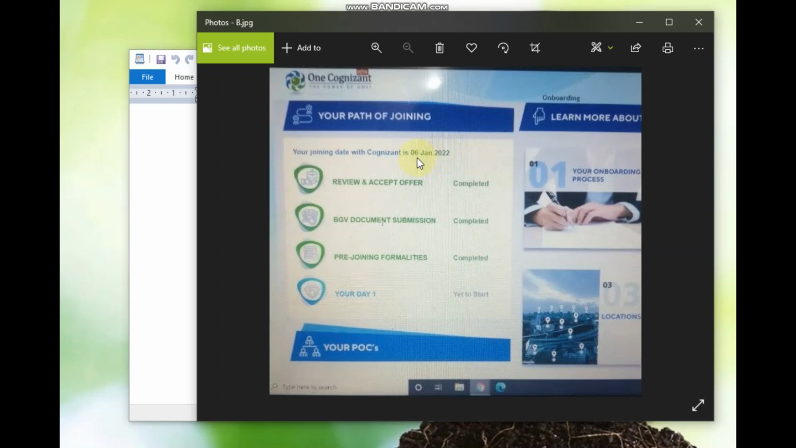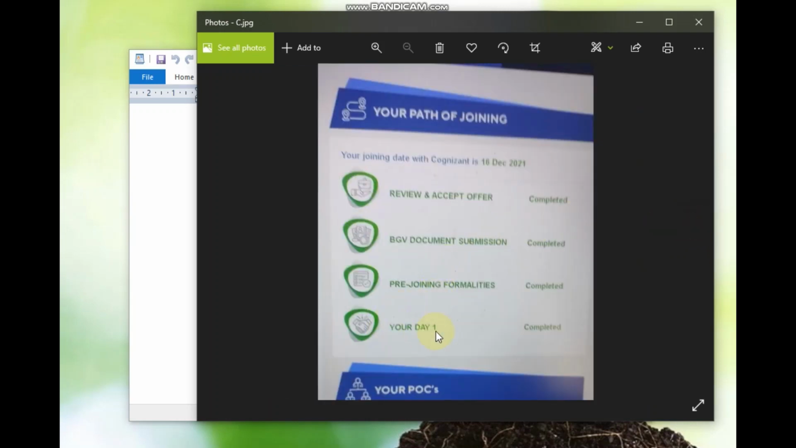Suppose your date of joining with Cognizant is 6th of January. Then you will receive your onboarding pass within 3 days, that is from 2nd of Jan to 5th of Jan, till evening. Once you receive your onboarding pass, your portal will look something like this, that is your day one turns into completed status.